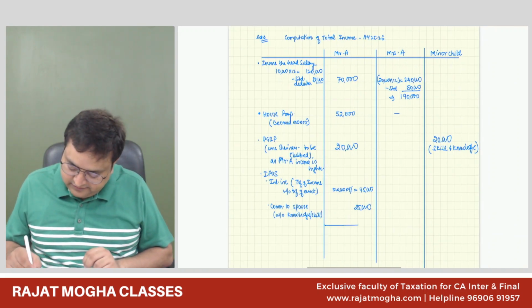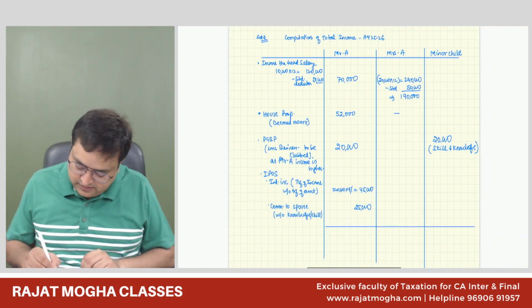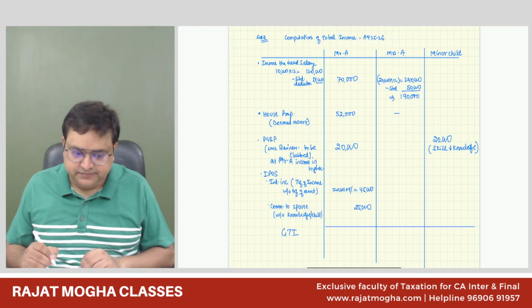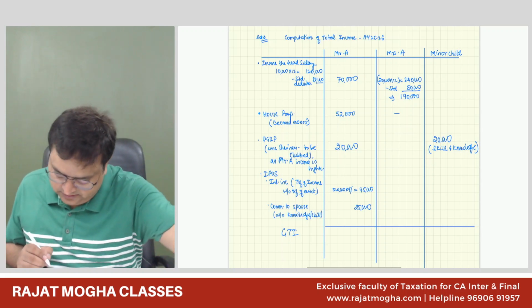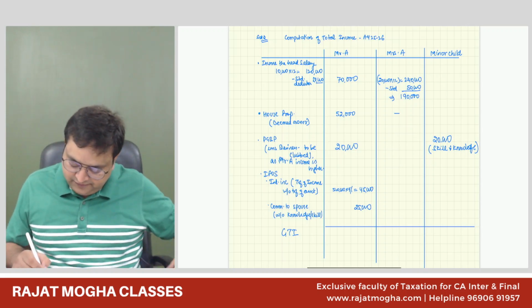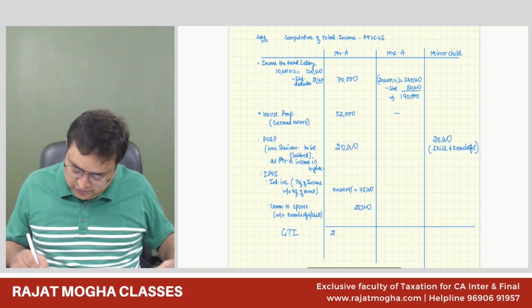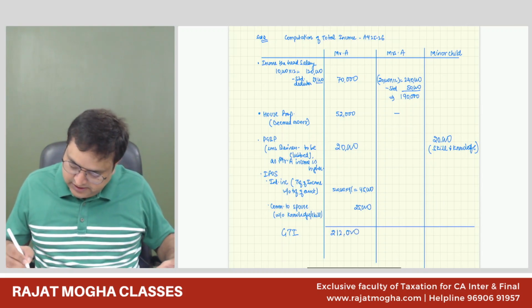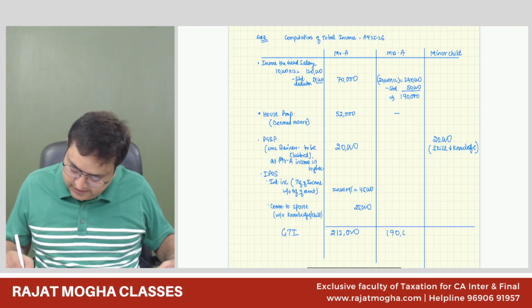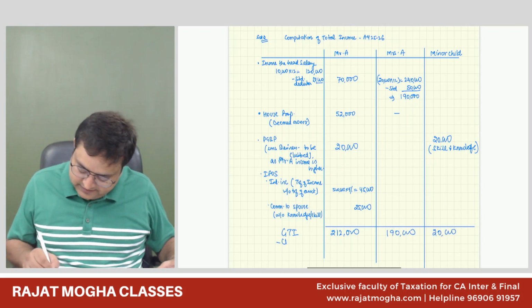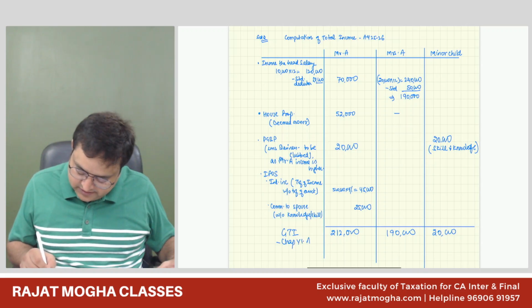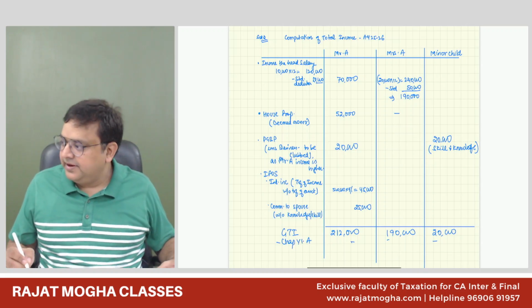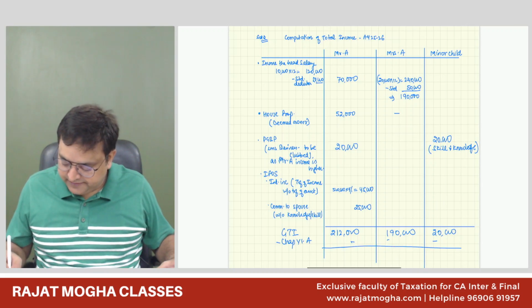So this is what it is. The GTI would be, so you said 192 now. So if it is 192 to 2 1, 2,12,000, correct. And this is 190 and this is 20,000. Minus Chapter 6, say we don't have anything. So this will become our total income only.